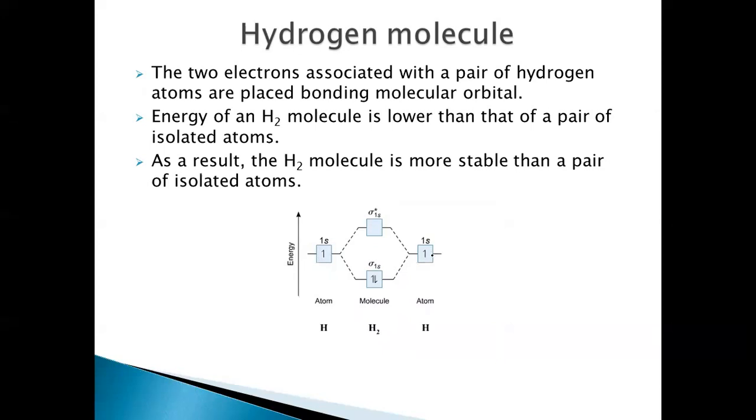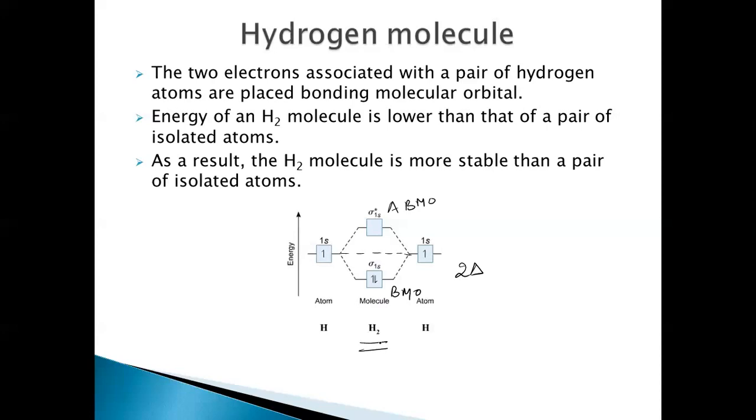So when these two combine, the atomic orbitals combine, resulting in the formation of two molecular orbitals, that is the bonding molecular orbital and the antibonding molecular orbital. Right? So the electrons will first occupy the lower energy orbital, that is sigma. This is according to the rules. First, it will enter into the lower energy level. There are two electrons occupying this bonding molecular orbital. I said the bonding molecular orbital is lower in energy when compared to the antibonding molecular orbital. So a single electron entering into this will stabilize the molecule by an amount of delta. If there are two electrons entering into this, it will stabilize the molecule by 2 delta.